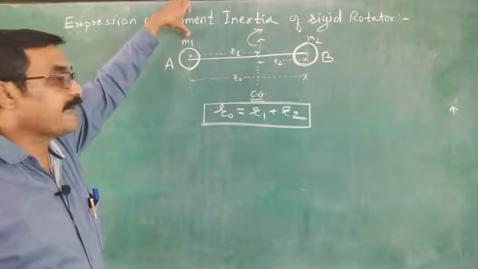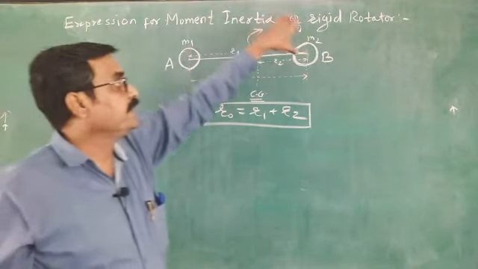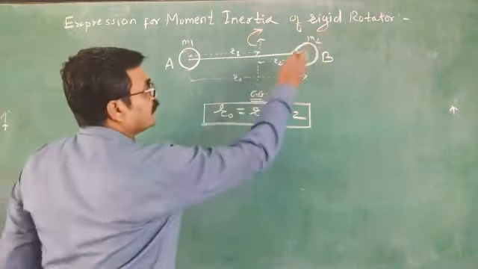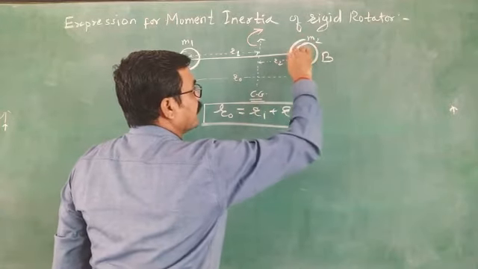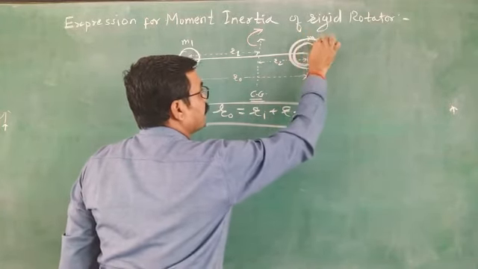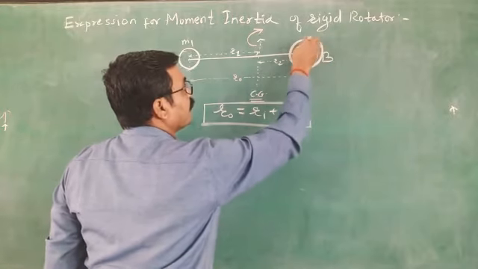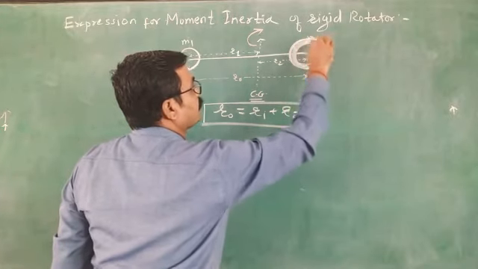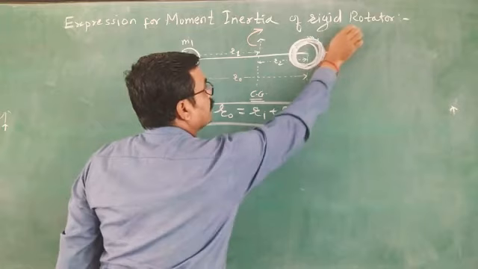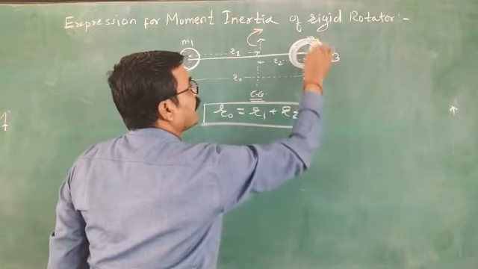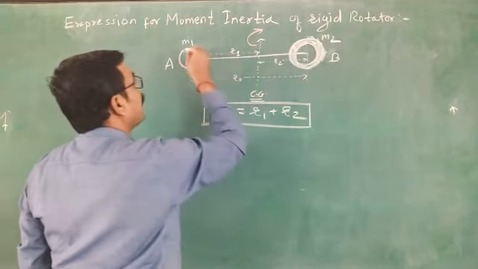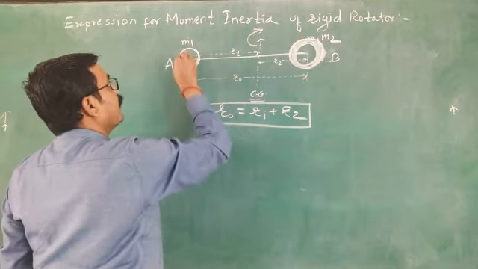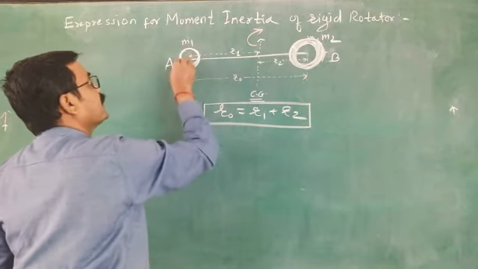This atom has mass m1, and atom B has mass m2. They are different in size, one small, another big.